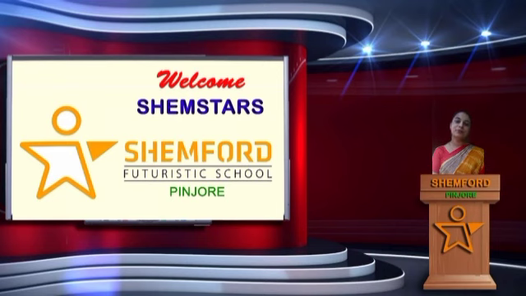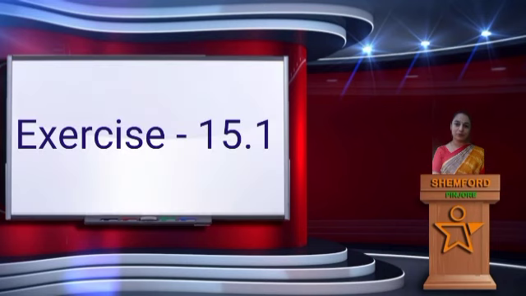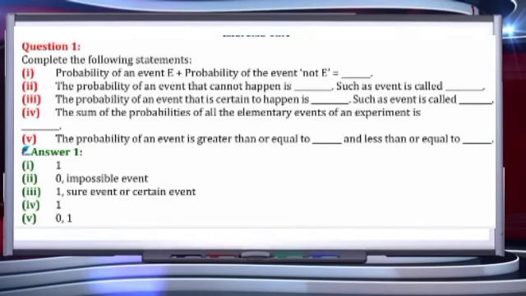Students, yesterday we discussed some key points of probability. So today we are starting with exercise 15.1. Its first question is: complete the following statements. The very first part is: the probability of an event plus the probability of not of that event is always equal to, we have studied in our key points, 1.